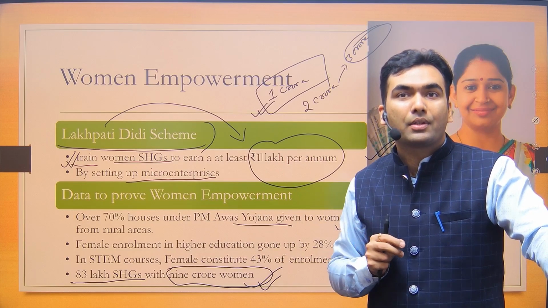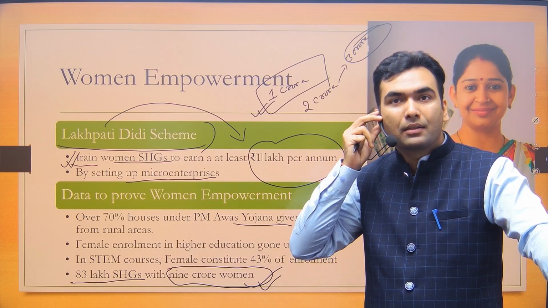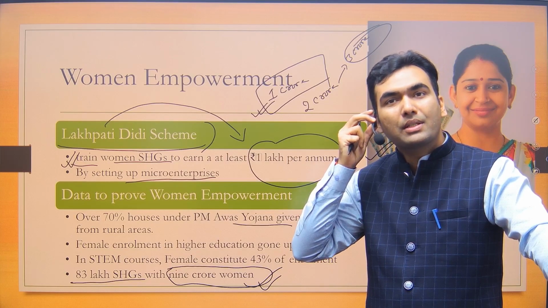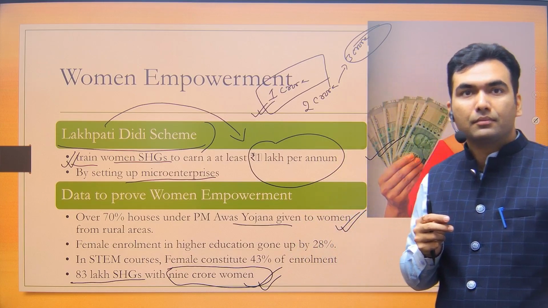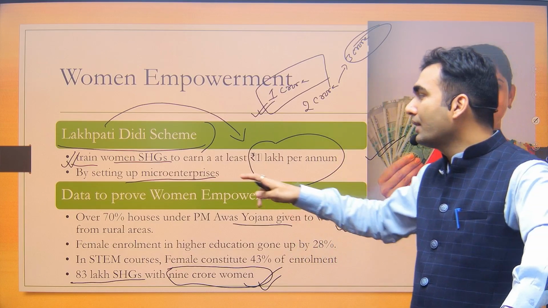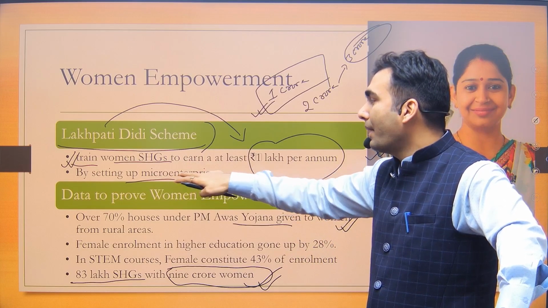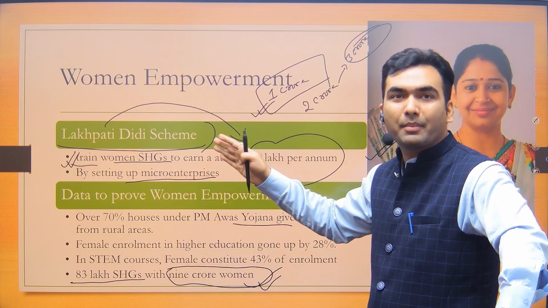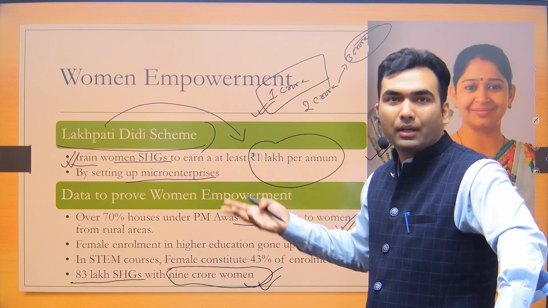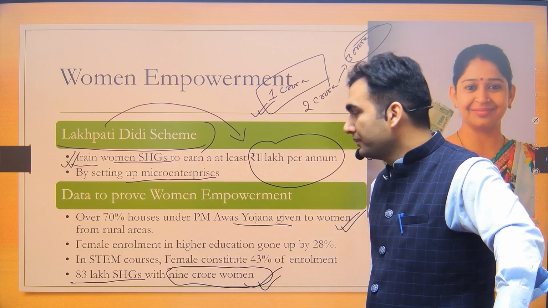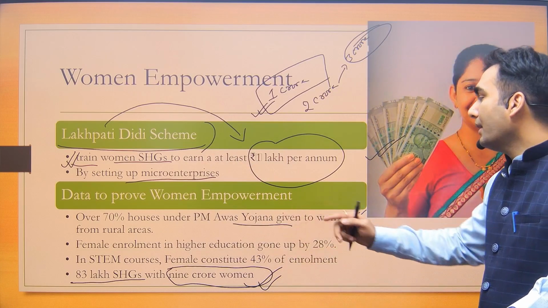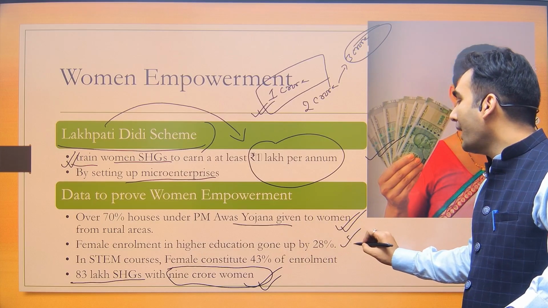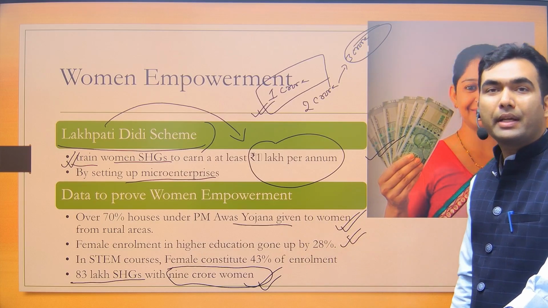Can we say a part of small and medium enterprises? In which context, Manu, you are saying? Definitely all these women, these micro enterprises would be part of MSME. The M in MSME is micro enterprises, the first M. Okay. The next says that in higher education, enrollment of women has increased by 28%.